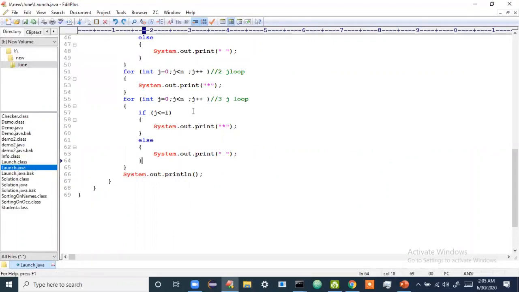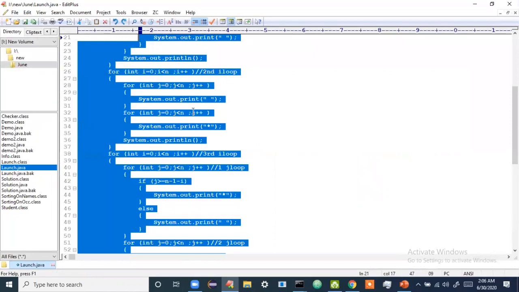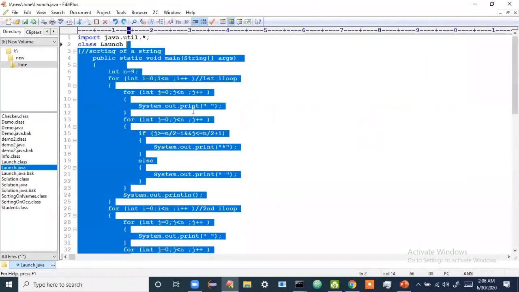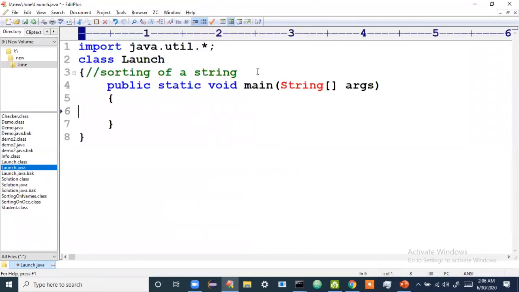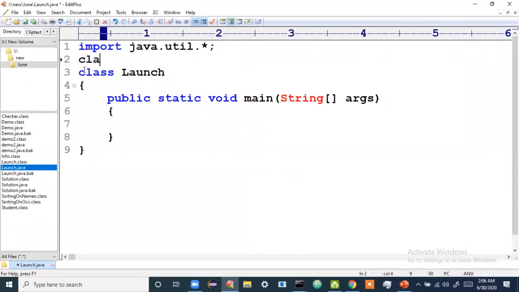Here I'll be deleting everything. Okay. Watch here. So there is a class Launch, right? There is a class Launch. Above this class Launch, I'll write class Dog.